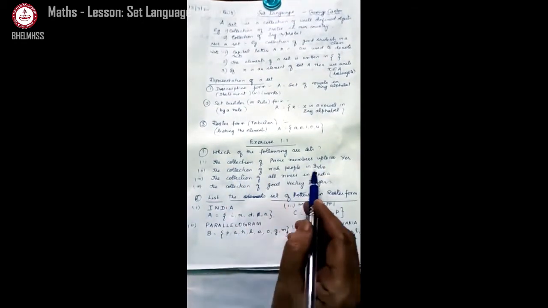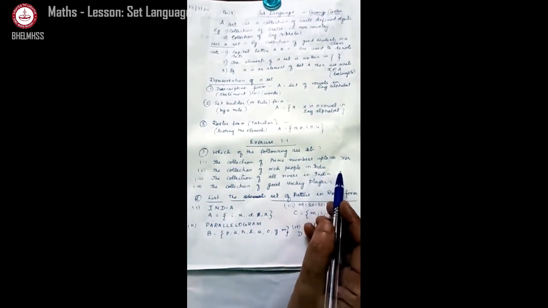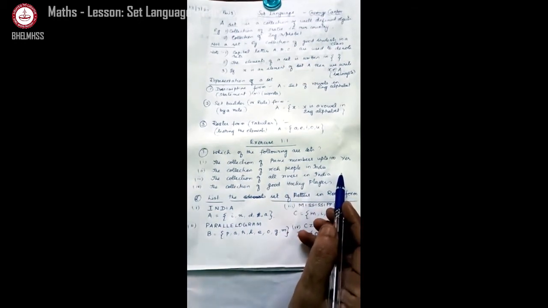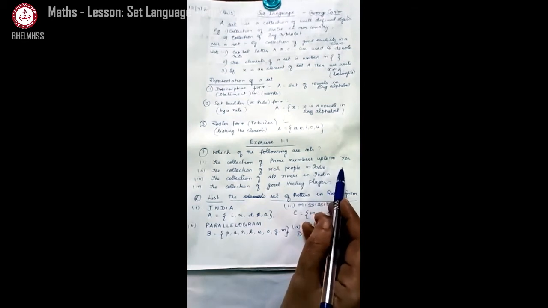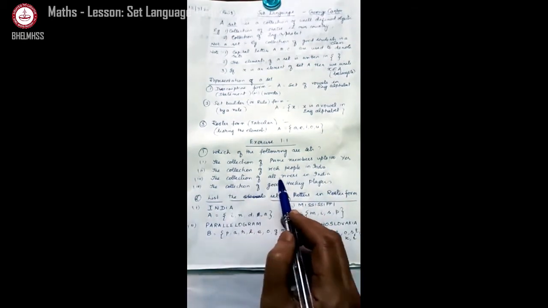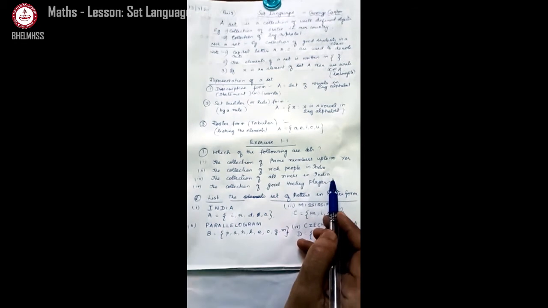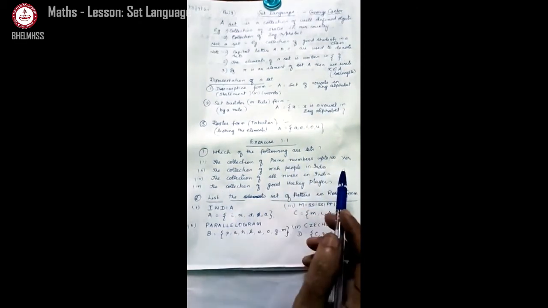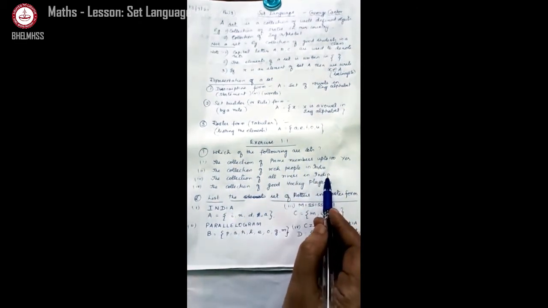The collection of rich people in India. We cannot say clearly who is rich, richest. Sometimes we can find out and tell. But many rich people are there. So it is not defined well. So no. Next, the collection of all rivers in India. Can you collect, children, all the names of the rivers in India? Yes. In Tamil Nadu, we can find how many rivers are flowing. Like that in each state, if you find, we can collect. So it is a well defined set.